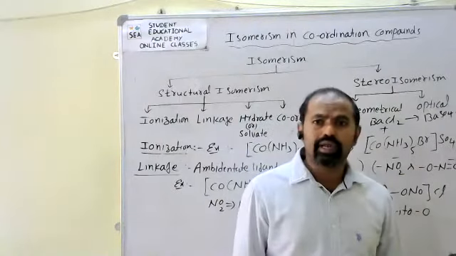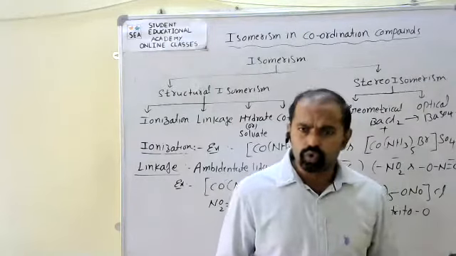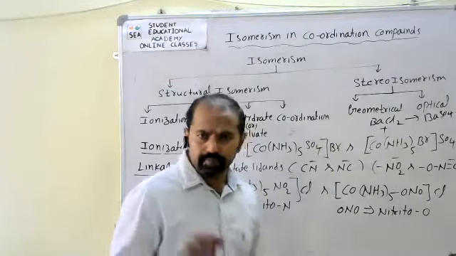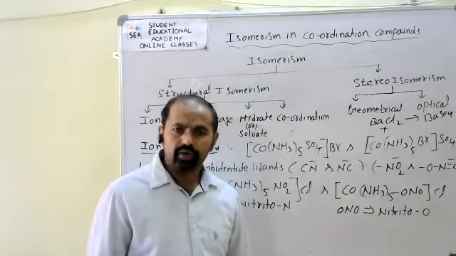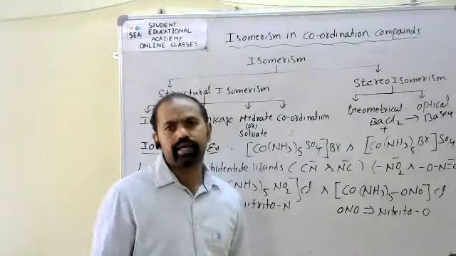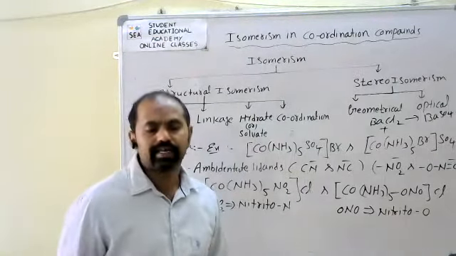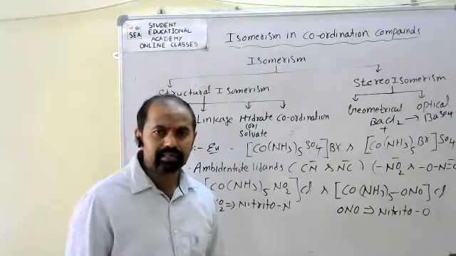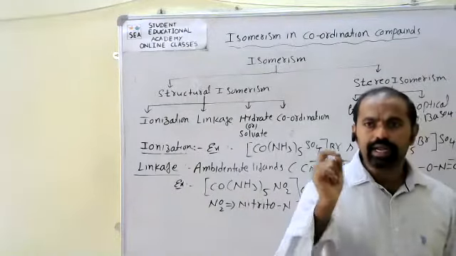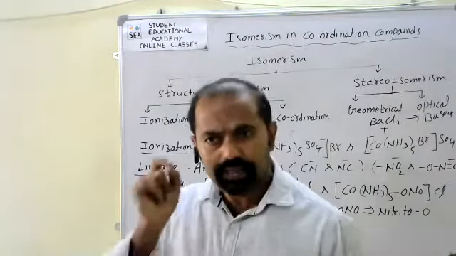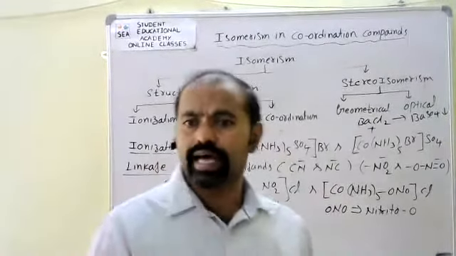So the nitro ligand belongs to the ambidentate ligands, which have more than one attachment possibility. It can donate electrons through nitrogen, otherwise it can donate electrons through oxygen. Complex compounds having ambidentate ligands show linkage isomers.